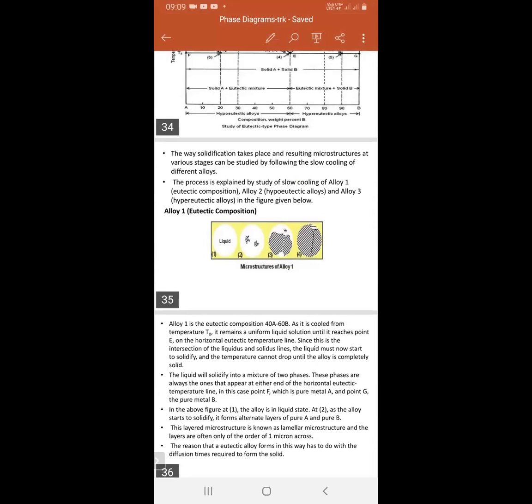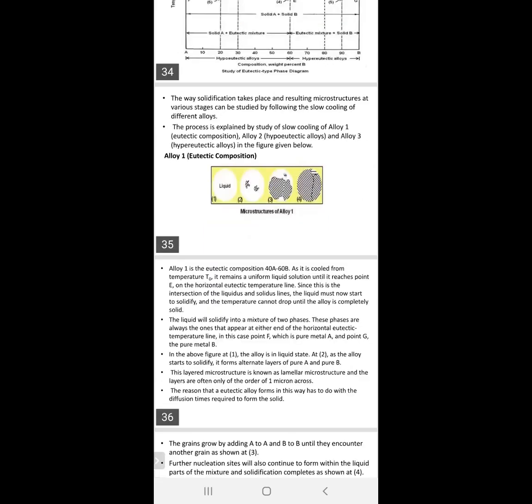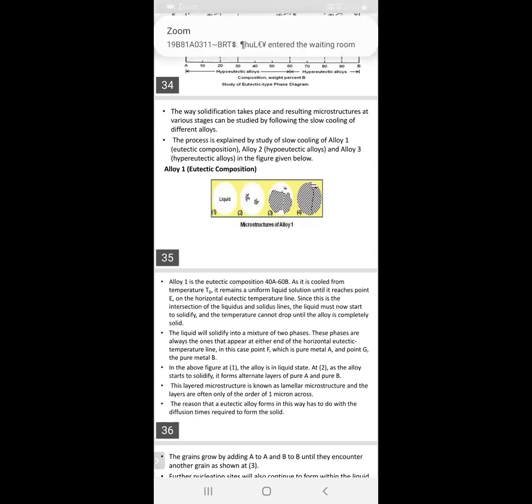See, F and G, two points are there. That is the eutectic temperature line. At F and G, the two metals are in pure state. When it is crossed, then it becomes total solid. That is total solid. Okay.